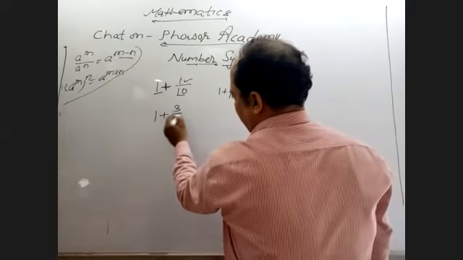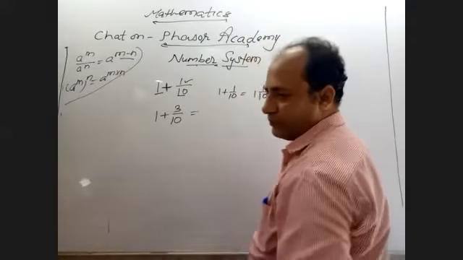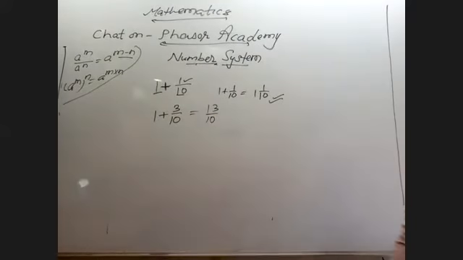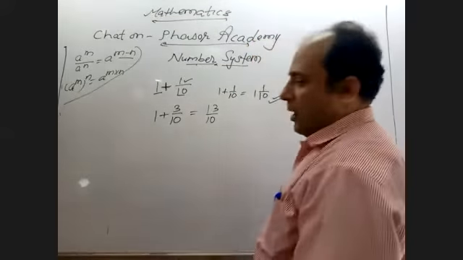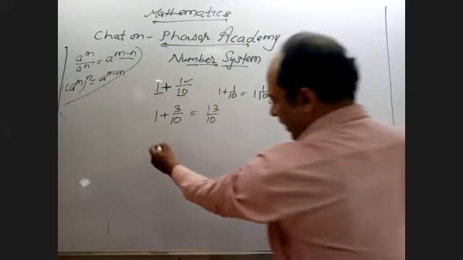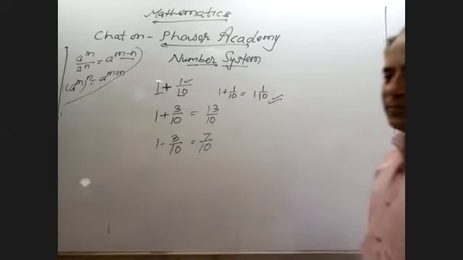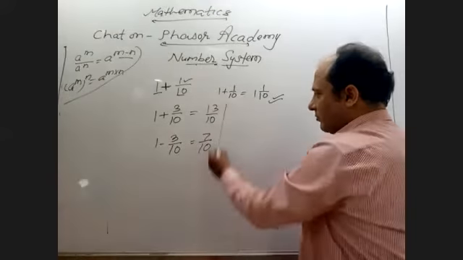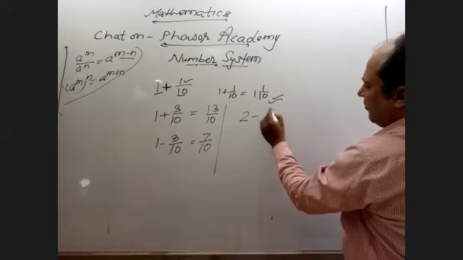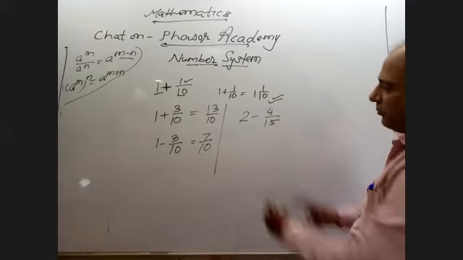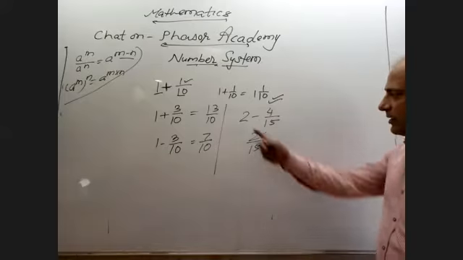If there is such a number, suppose 1 plus 3 by 10, what will you do? Add these two. How much is this? Did you know this method? Do you know this method? Yes, very good. Now suppose I have the number 1 minus 3 by 10. What will you do? Subtract it. How much is this? It will take only 2 seconds, right? Now this is two steps. We have 2 minus 4 by 15. Right? Now what to do here? Cross multiply. 30 minus 4, 26 by 15. Clear? 26 by 15.